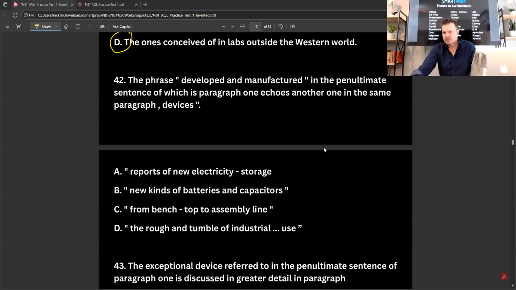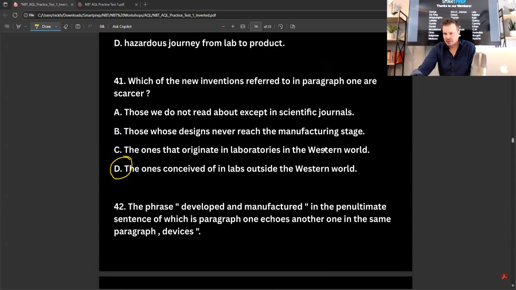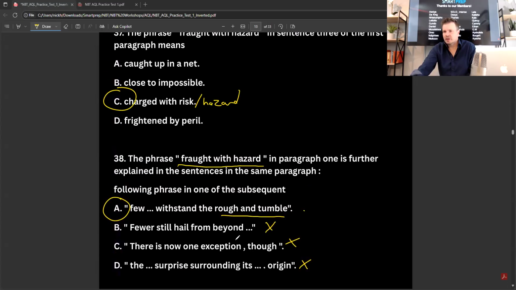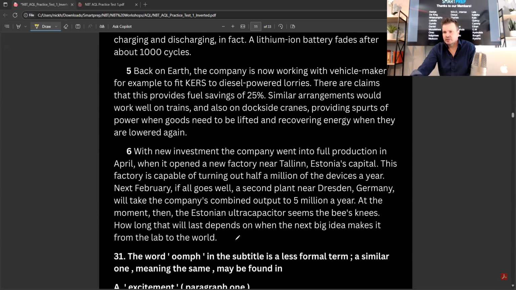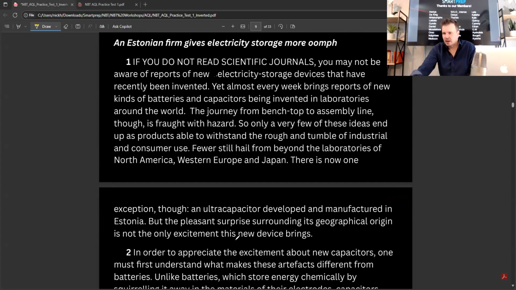Okay, so penultimate means the second to last. So the phrase "developed and manufactured". I'm looking and seeing one, two, three inverted commas. So a little bit tricky, this one. Okay, so penultimate. So we can look at this one.